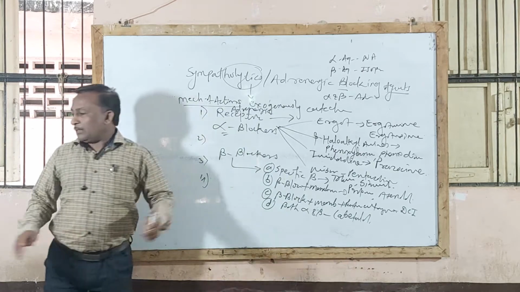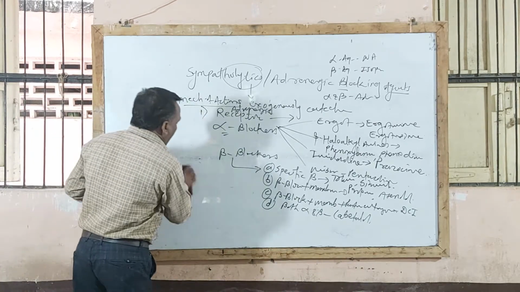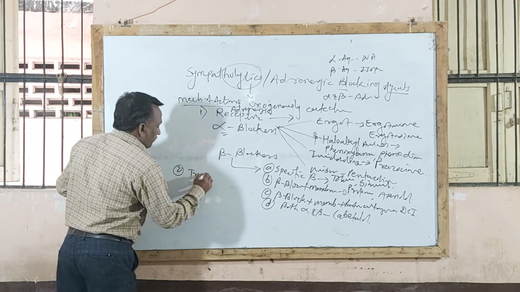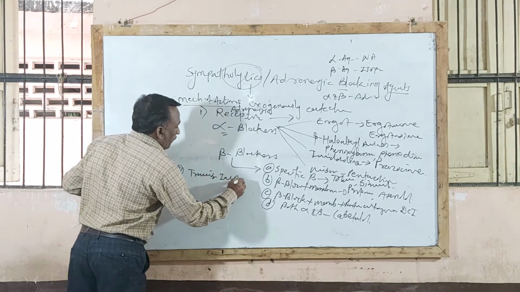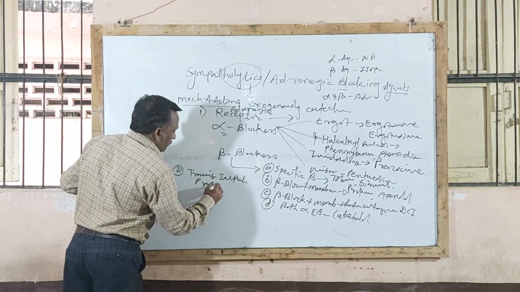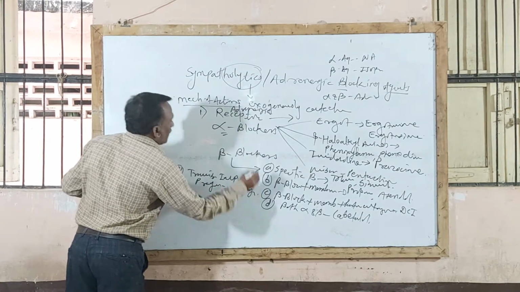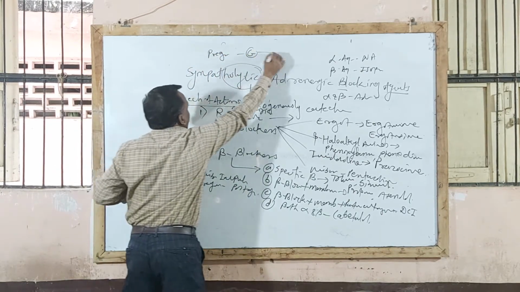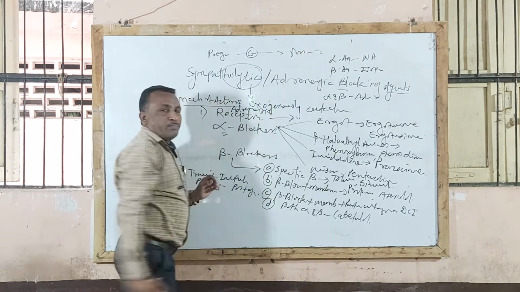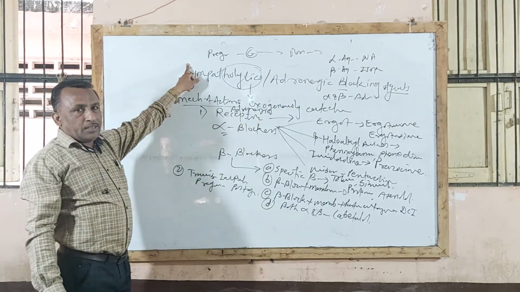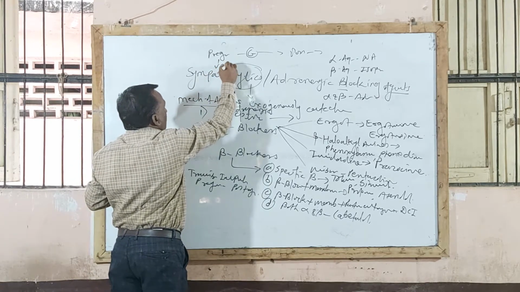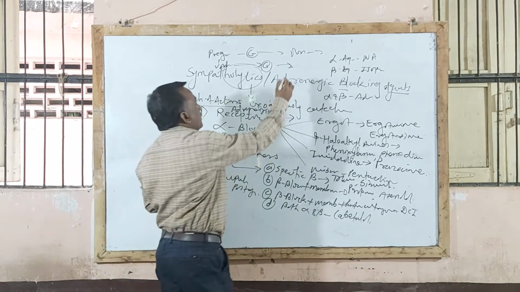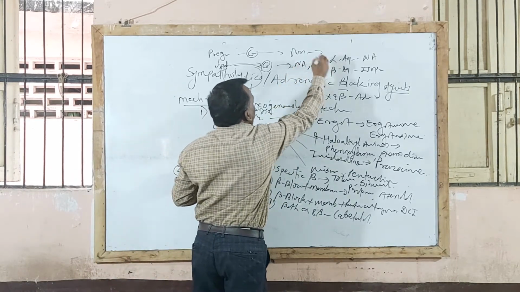The second type of sympatholytic agent is those agents that act by blocking transmission of impulses from preganglionic fiber to postganglionic fiber. Already we completed that. Suppose there is a preganglionic fiber, ganglion, postganglionic fiber, and then effector cell. In the sympathetic nervous system, acetylcholine is released when it passes through the ganglion, and at the end of the postganglionic sympathetic neuron, noradrenaline and adrenaline are released.